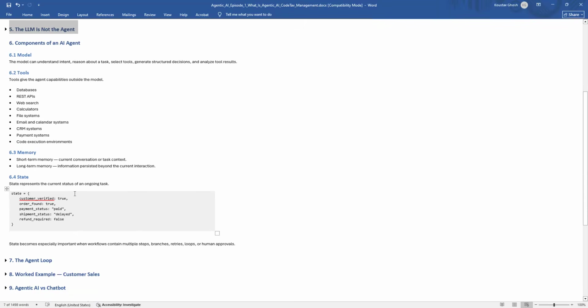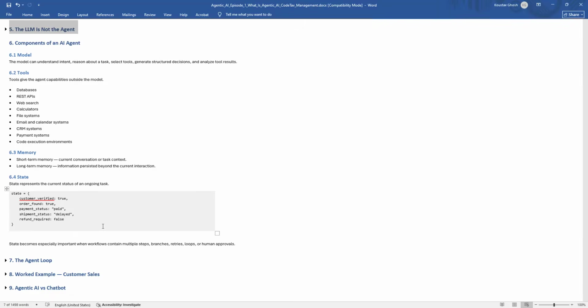Next is state. Now let's discuss something related but different. State is basically, suppose we are processing an order. The current task might have this state: customer verified, suppose true, order found or not, payment status, shipment status, refund required. This information represents where we currently are in that workflow. The agent can use this state to decide what happens next.